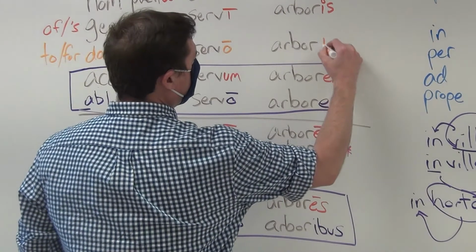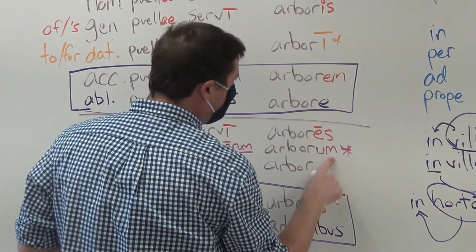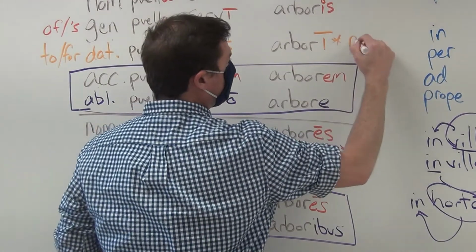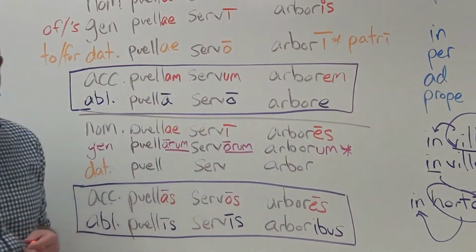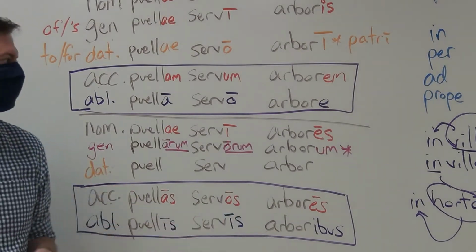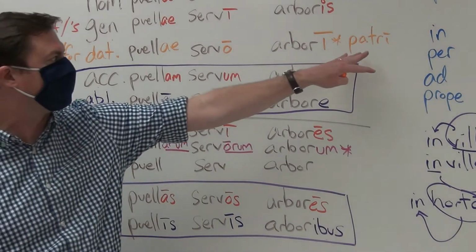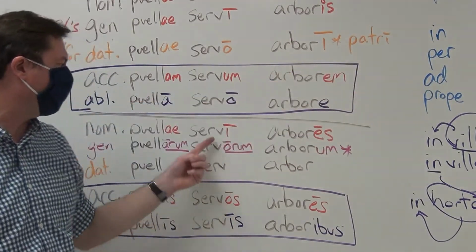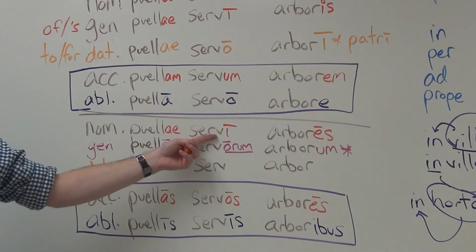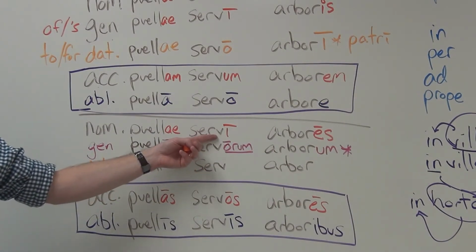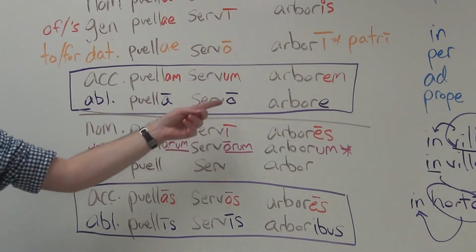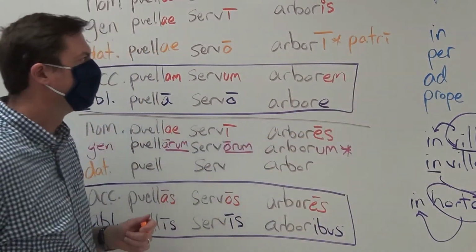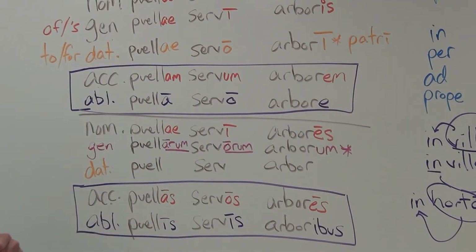And here it is arborī. Now again, just like with arborum, that's dangerous. Because let's say instead of a tree, we got father, which is also a third declension word. People see patrī and they want to say that the fathers do something. That is wrong. If it were the fathers do something, it would be patrēs. They look at patrī, they see a long ī, and they think nominative plural. But that's not true, because long ī can indicate nominative plural, but only for a second declension noun, not a third declension noun. So please be aware of the dangers of long ī and -um as an ending if you are not aware of what declension the word will be.